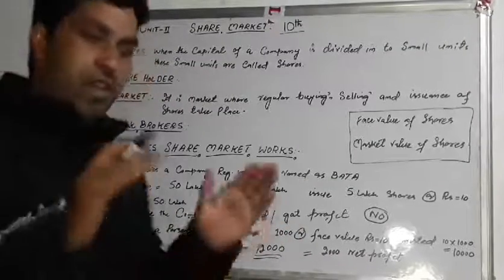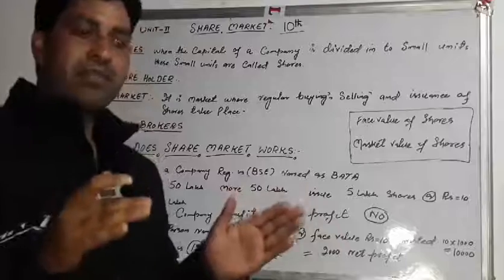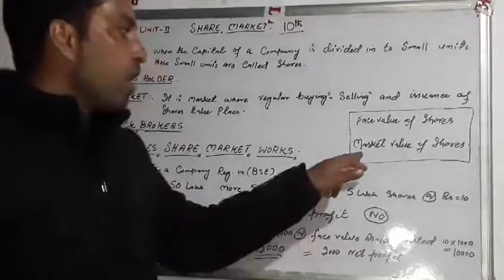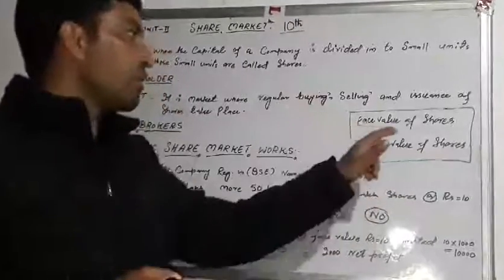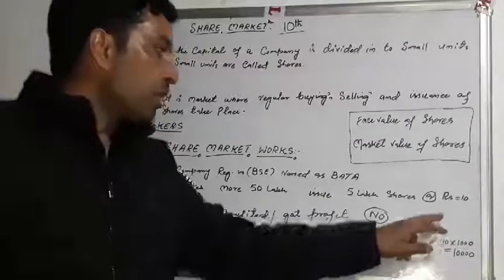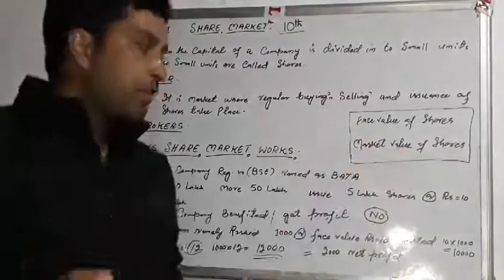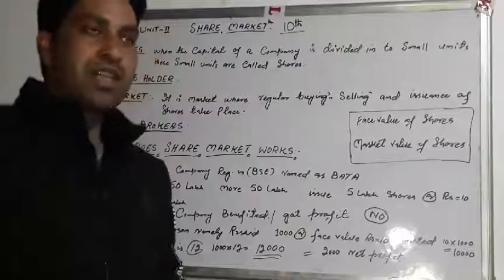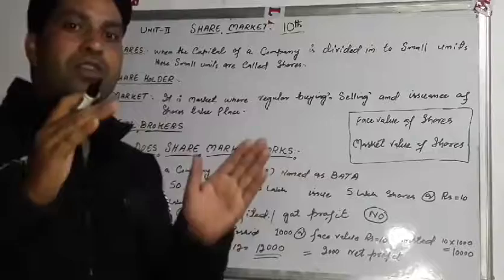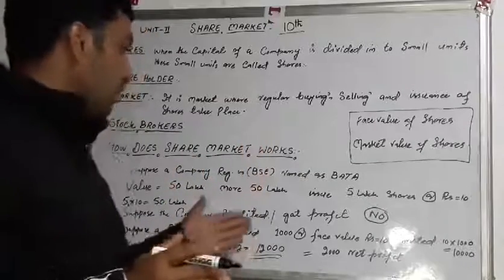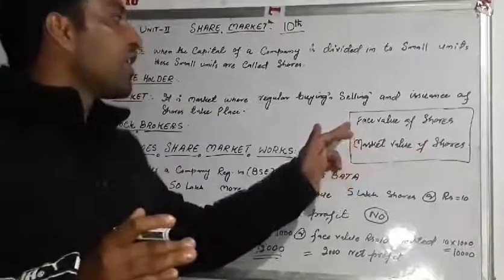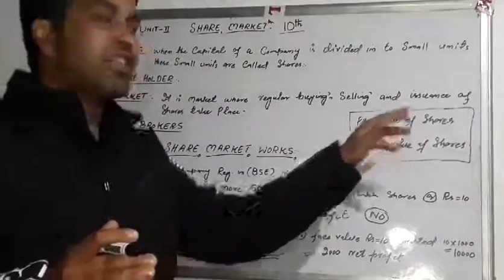I will explain. Whenever the company gets benefited, whenever the company gets profited in the business, that means the market value of its share is higher than the face value of shares. It is confirmed. Suppose here the face value of share was rupees 10. Now the company got benefited in the business and everyone knows that it is beneficial to invest in the company which is getting benefit in the business. That means, as I said here, the company got benefited, so the market value of shares is more than the face value of shares.